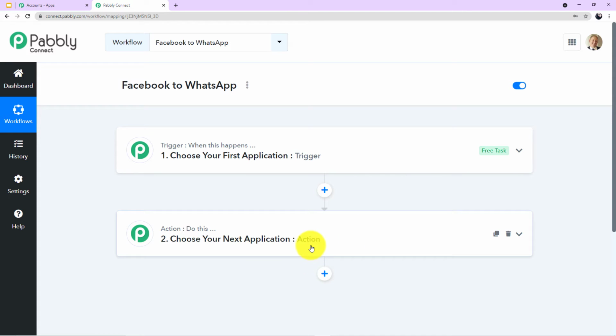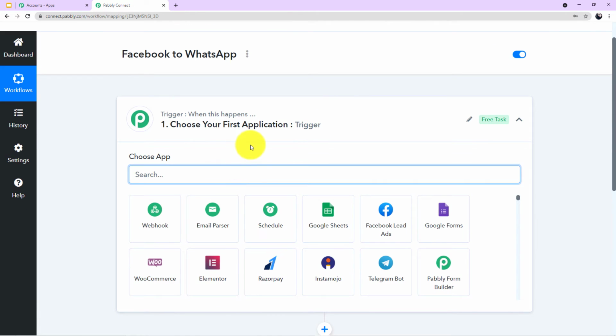Okay. Now, let's integrate our first application. For that, you have to click on your first application and come to the search field.